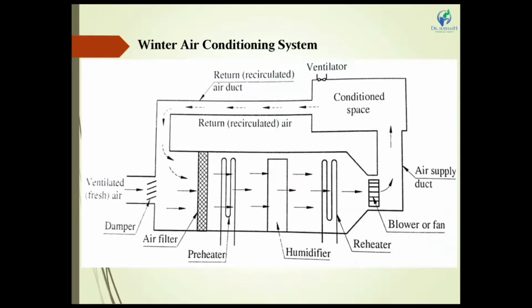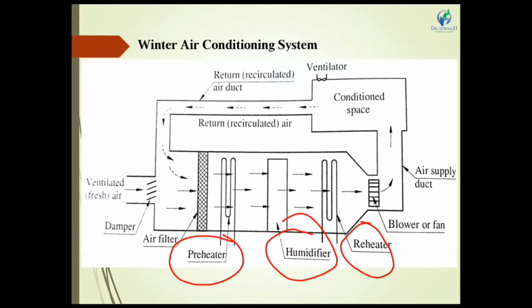The next is the winter air conditioning system. All the processes and methods are the same for a winter air conditioning system. We have to know all the notation. The new notations here are: first, the preheater; second, the humidifier; and third, the reheater. These three new words we have to learn.